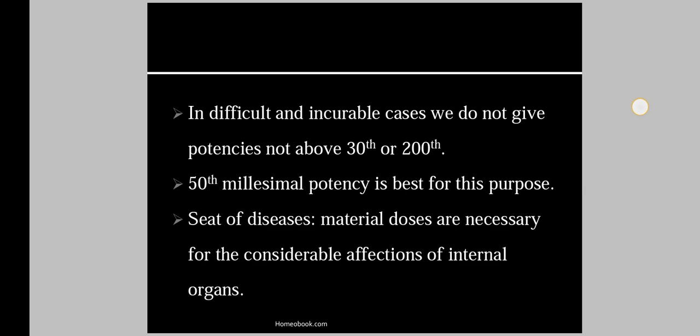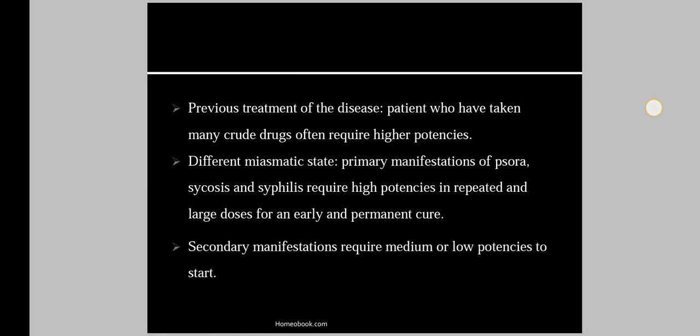Then seat of disease: material doses are necessary for the considerable affection of internal organs. Meaning material doses are necessary for the affections of the internal organ. Then previous treatment of the disease: patients who have taken many crude drugs often require higher potency. Meaning their body is resistant to those medicines, and for that purpose they require the higher potencies.